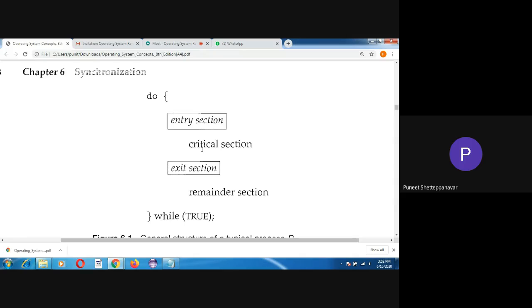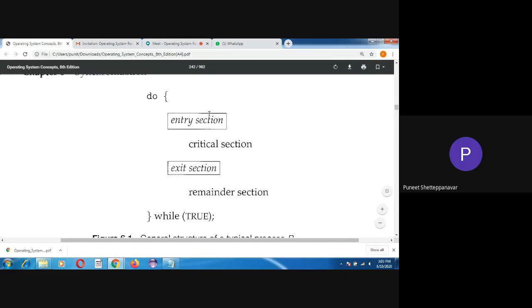Next, after P1, P2 is going to enter the critical section. When P2 enters, it has 2 units of burst time available. It will execute completely and exit. When it goes to the reminder section and we check, P2 has completed its execution, so it exits. The remaining process in the reminder section is P1, which has 3 more units of burst time. So it will go back to the entry section.